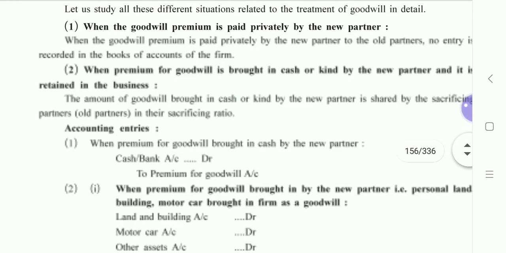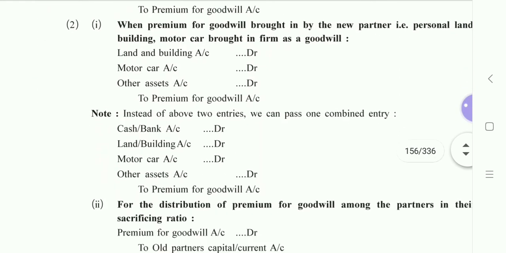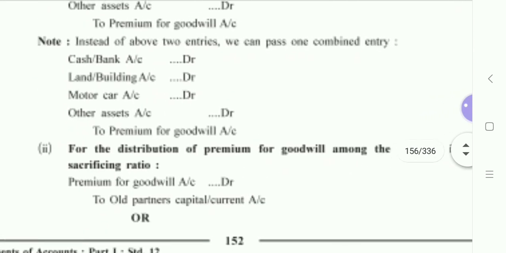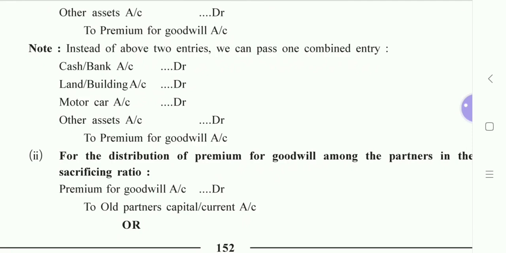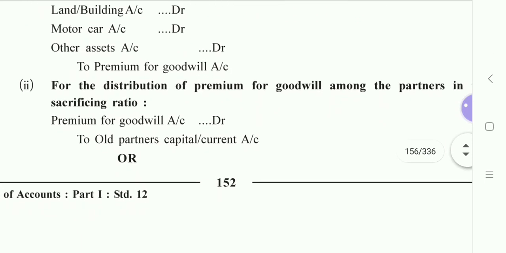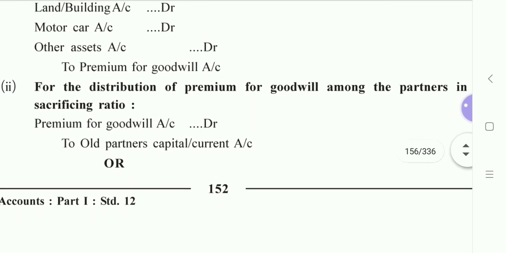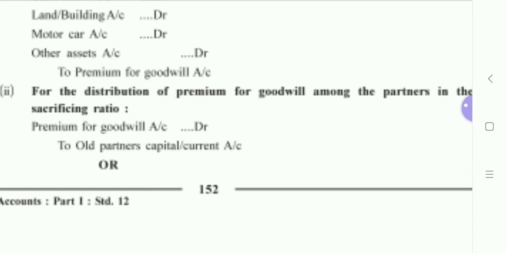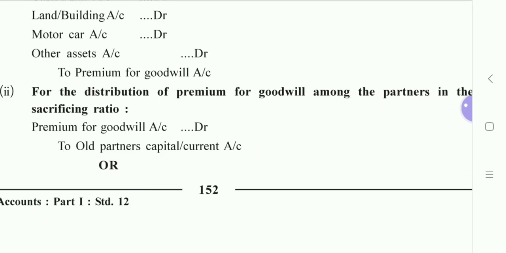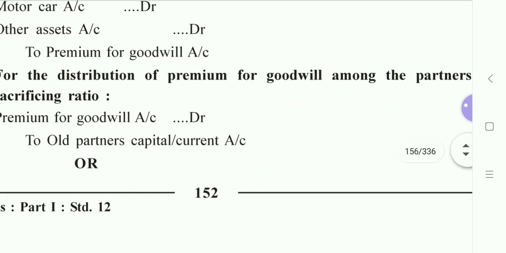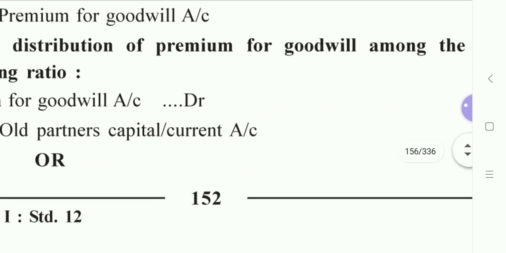Now ahead, this amount is to be shared by old partners. So the journal entry regarding the same we have here. See, premium for goodwill account debit to old partners' capital or current account. We have an option here. I have explained this previously.